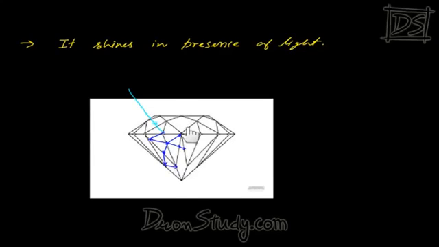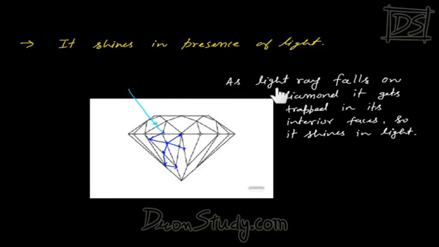See, the angles of the faces are all different. So as soon as any light ray enters diamond and is incident on this, and after going inside its faces, it gets trapped. So that's why in the presence of light, or whenever light drops on diamond, it shines. We can simply say that as a light ray falls on diamond, it gets trapped in its interior faces, and due to that, in the presence of light, diamond shines.